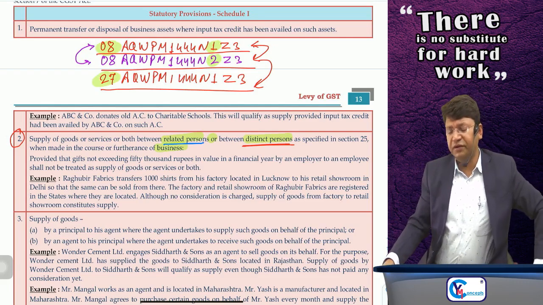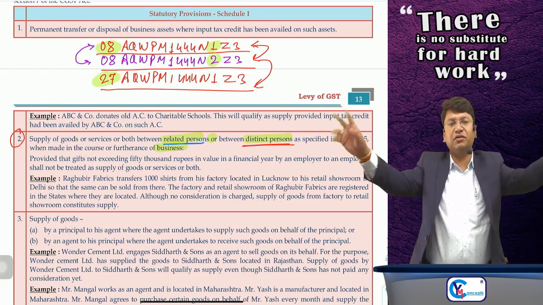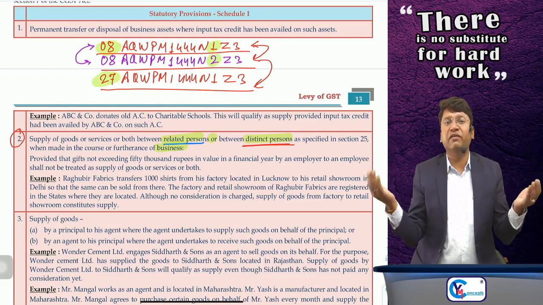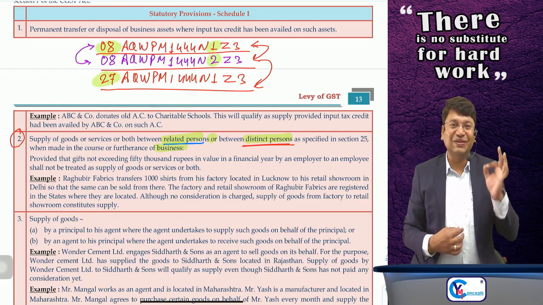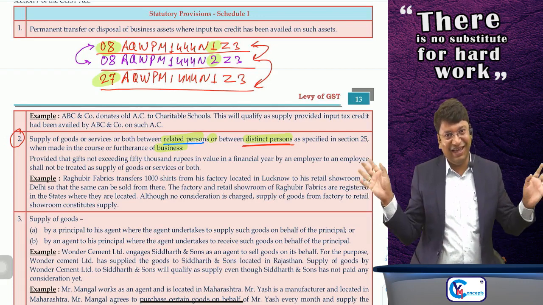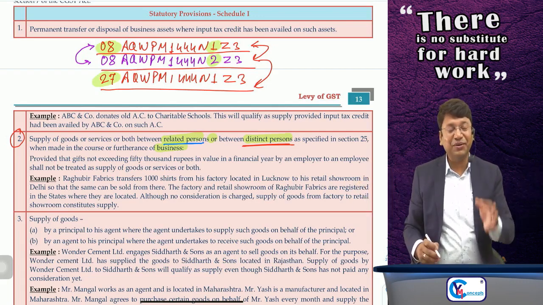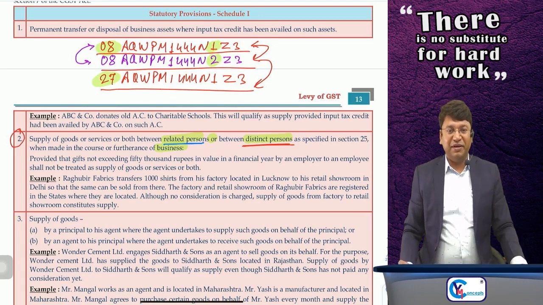That's why they are two distinct persons, and if they are two distinct persons, then GST will be levied on the interstate branch transfer, although it is without consideration. Okay, done, sir. So this is para number 2. I am repeating the point.